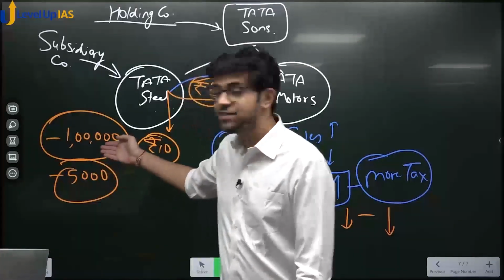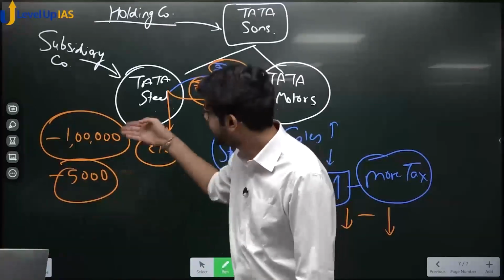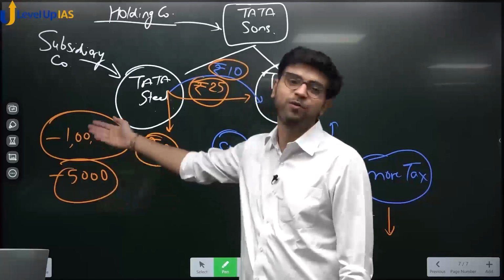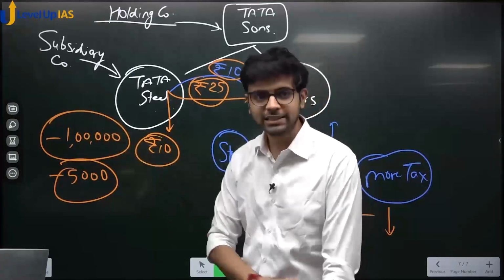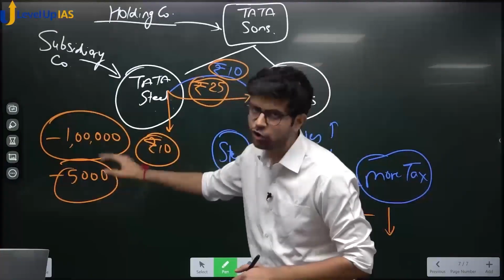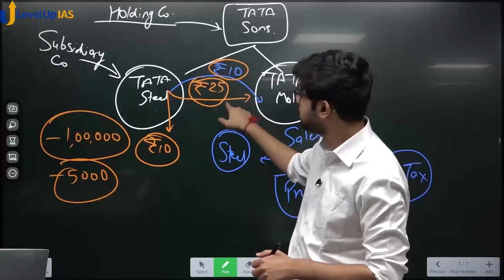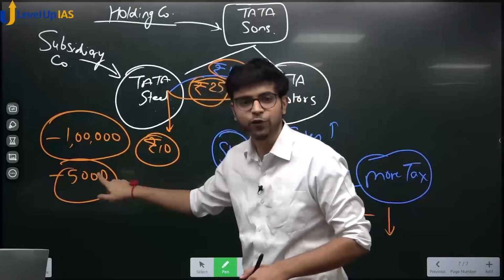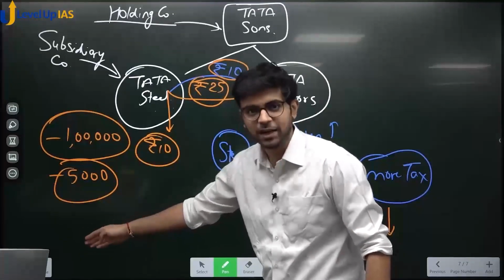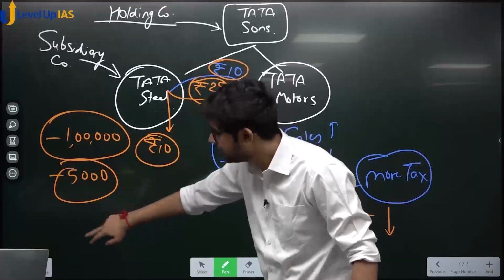Simple. He has 1 lakh of loss before he is taxed. He is already running in loss. So reduce the loss, but don't make it go above zero. Are you understanding what I am saying? So set this price in such a manner that your loss will reduce because you will start earning more, because you are selling at 25, yes or no? So set 25 in such a manner that your loss reduces from 1 lakh to 5,000, but not so high that you start paying tax here. Understood? So he has a lot of unspent loss here, because after zero, income tax will come.